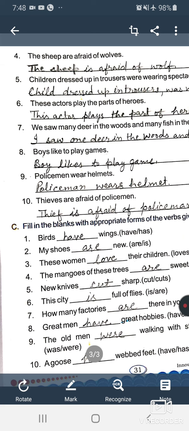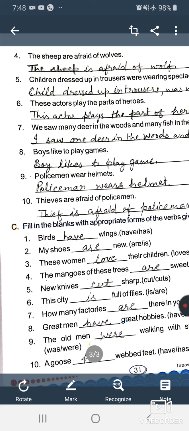First, as you can see here, fifth sentence: children dressed up in trousers were wearing spectacles. This sentence means in Hindi, बच्चे जो कि पैंट में हैं उन्होंने चश्मे लगा रखे हैं, चश्मे पहने थे.